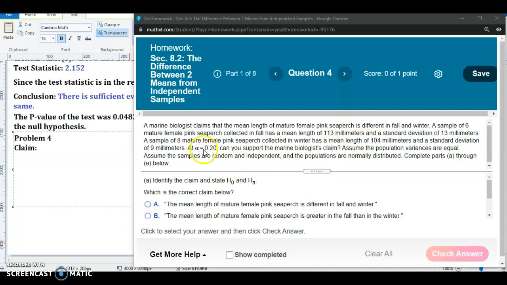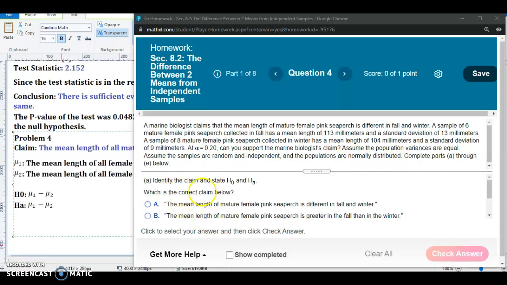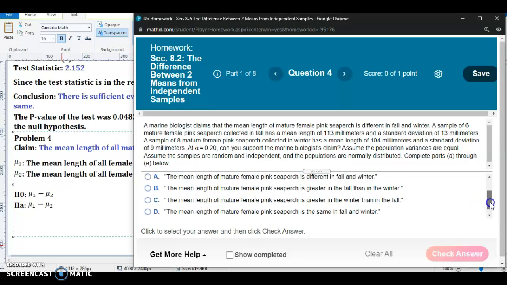So it says at a significance level of alpha equal to 0.20, can you support the marine biologist's claim? And then it says assume the population variances are equal, and assume that the samples are random and independent, and the populations are normally distributed. We're going to complete parts A through E below. In part A, we're going to identify the claim and state the null and alternative hypotheses. So what is the correct claim? Carefully read the answer choices. The only one that makes sense is answer choice A.